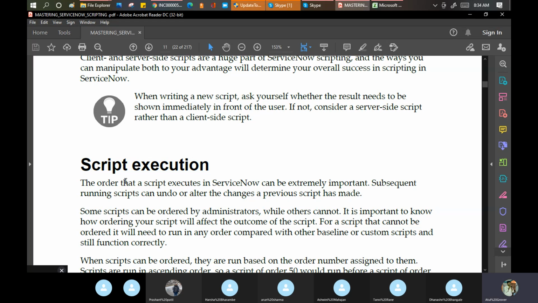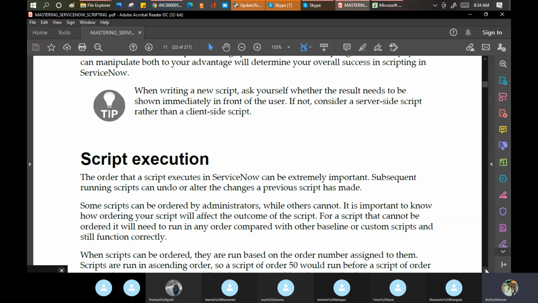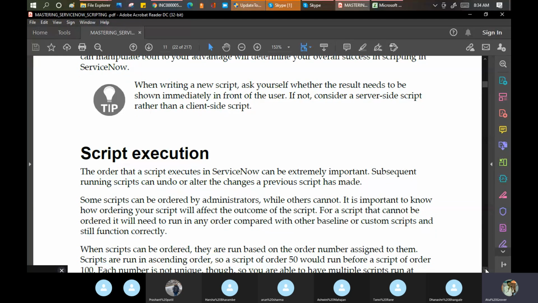Okay, now the important point is script execution. Script execution means in which order scripts should be executed. How many of you enjoy the play or the theater? Or let's take a movie only. In a movie, the main point is when to deliver the dialogue. That is important. Correct?